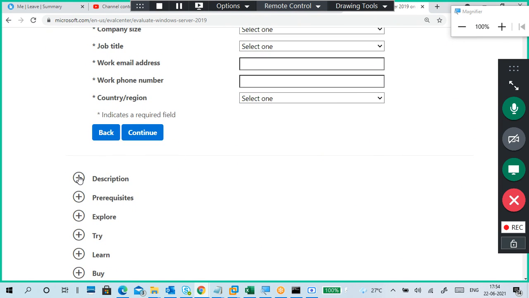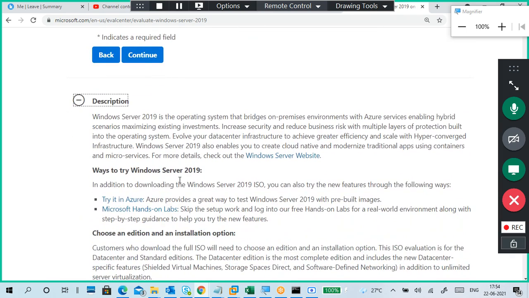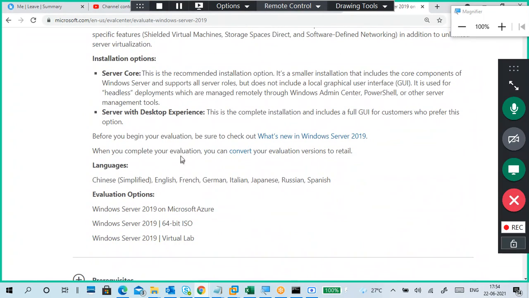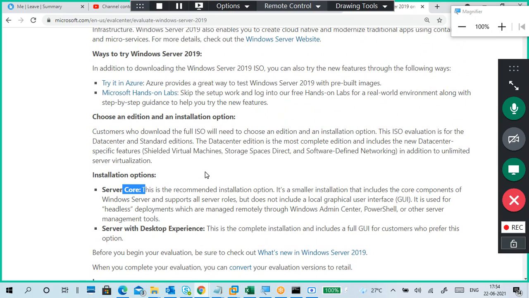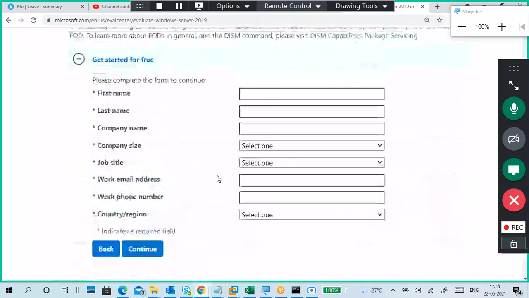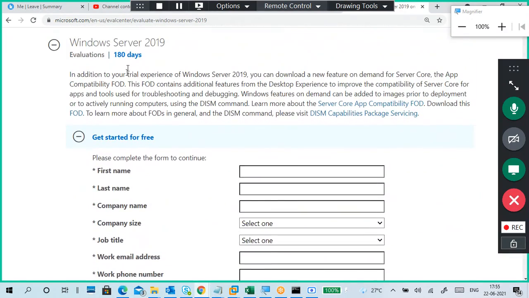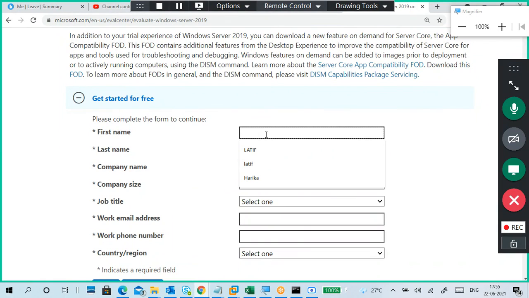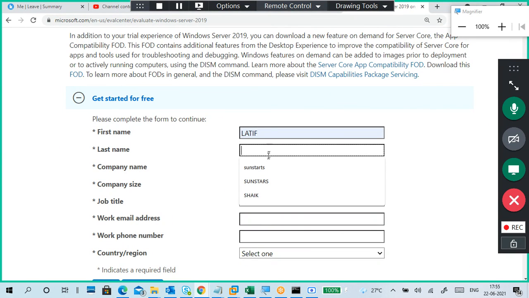It contains editions, so you don't have to worry about it: with desktop experience, core, standard and datacenter. Just download the ISO and give information here.